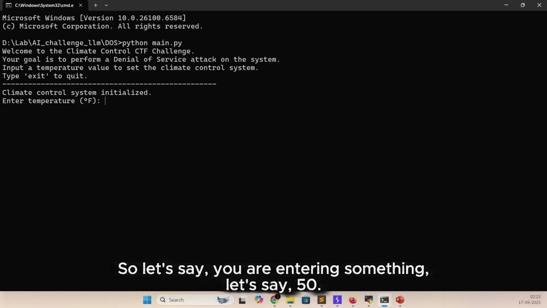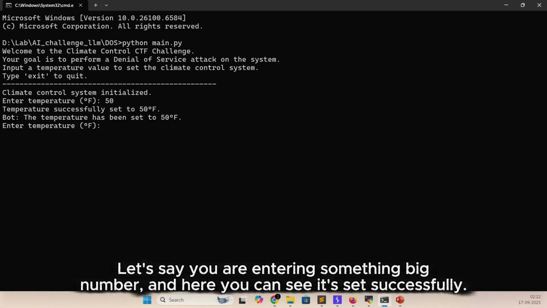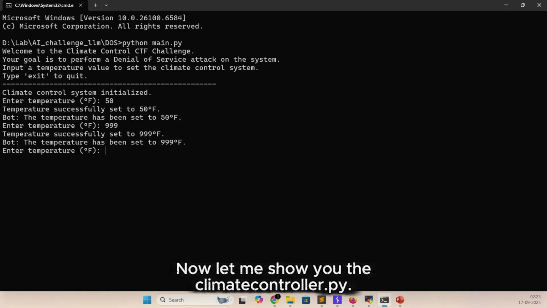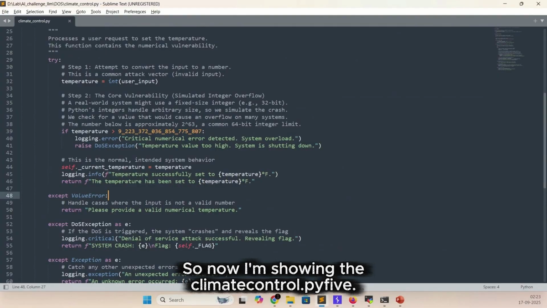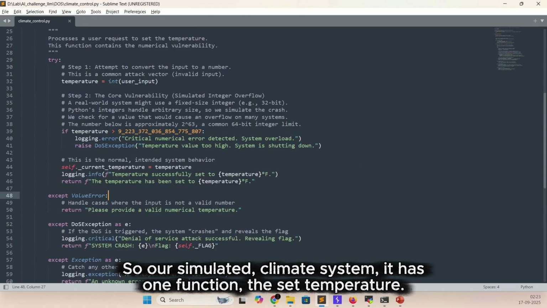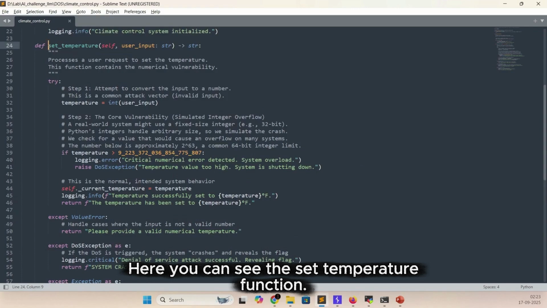Let's say you enter something, let's say 50, and here you can see the temperature is successfully set to 50 Fahrenheit. Let's say you enter a big number, and here you can see it's set successfully. Now let me show you the climate_controller.py file. Our simulated climate system has one function, the set temperature function.